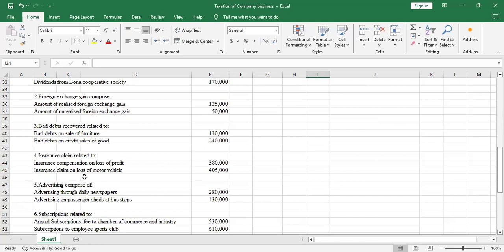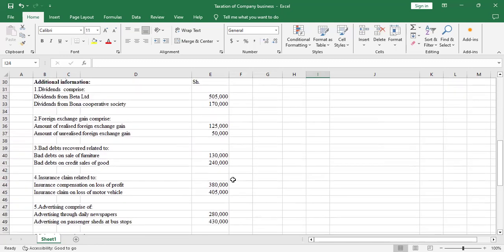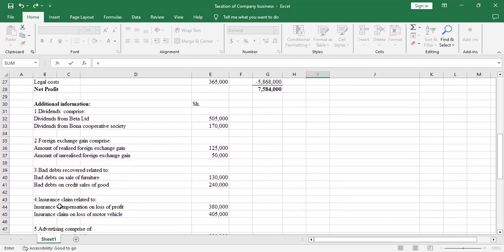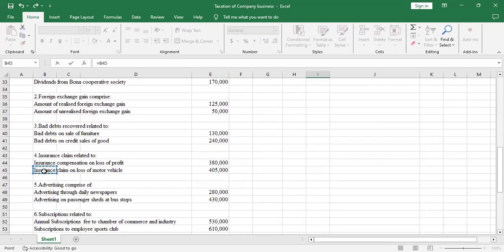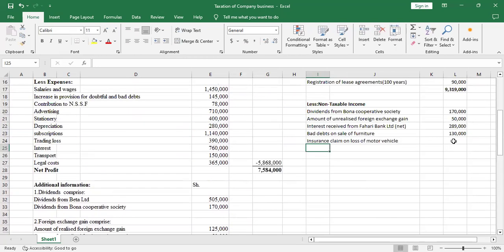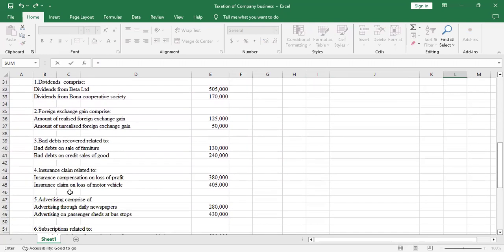But insurance claim on loss of motor vehicle is an untaxable income. Insurance claim on loss of motor vehicle is not taxable. So you will reduce that. The amount of insurance claim on loss of motor vehicle was 45.